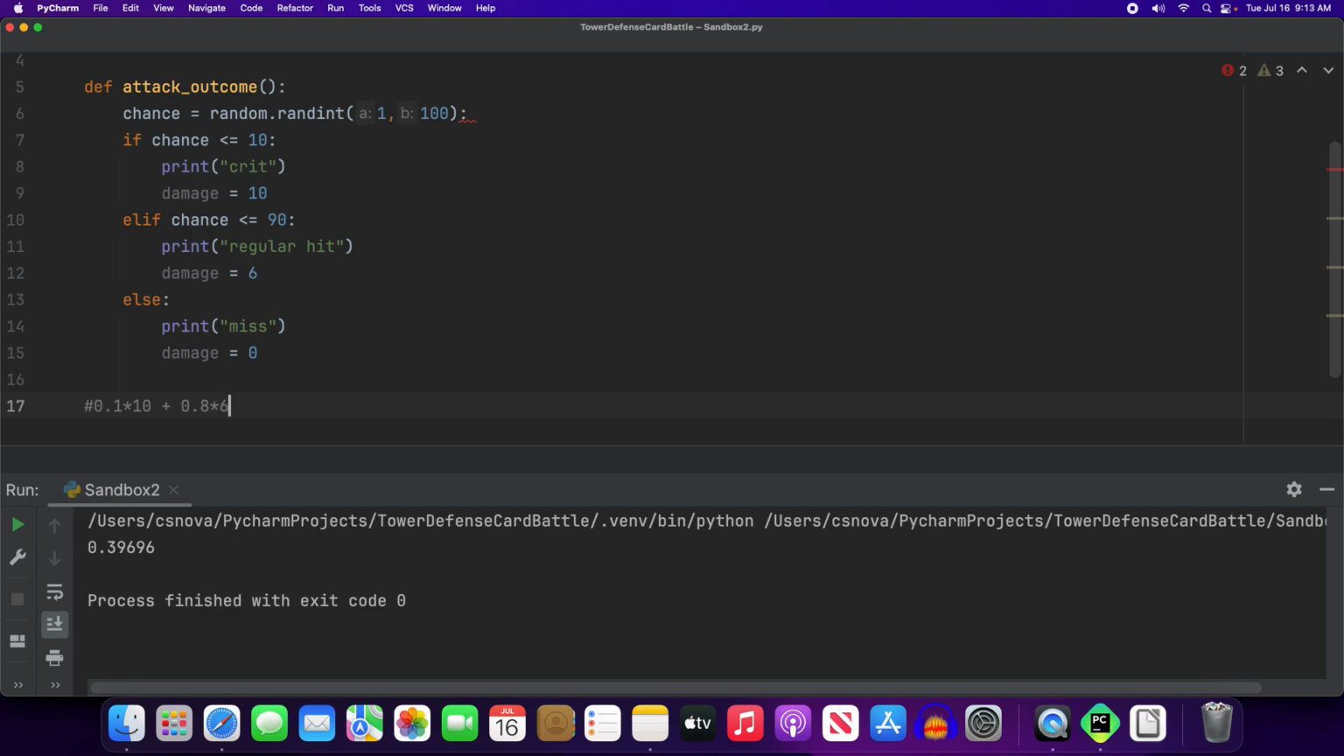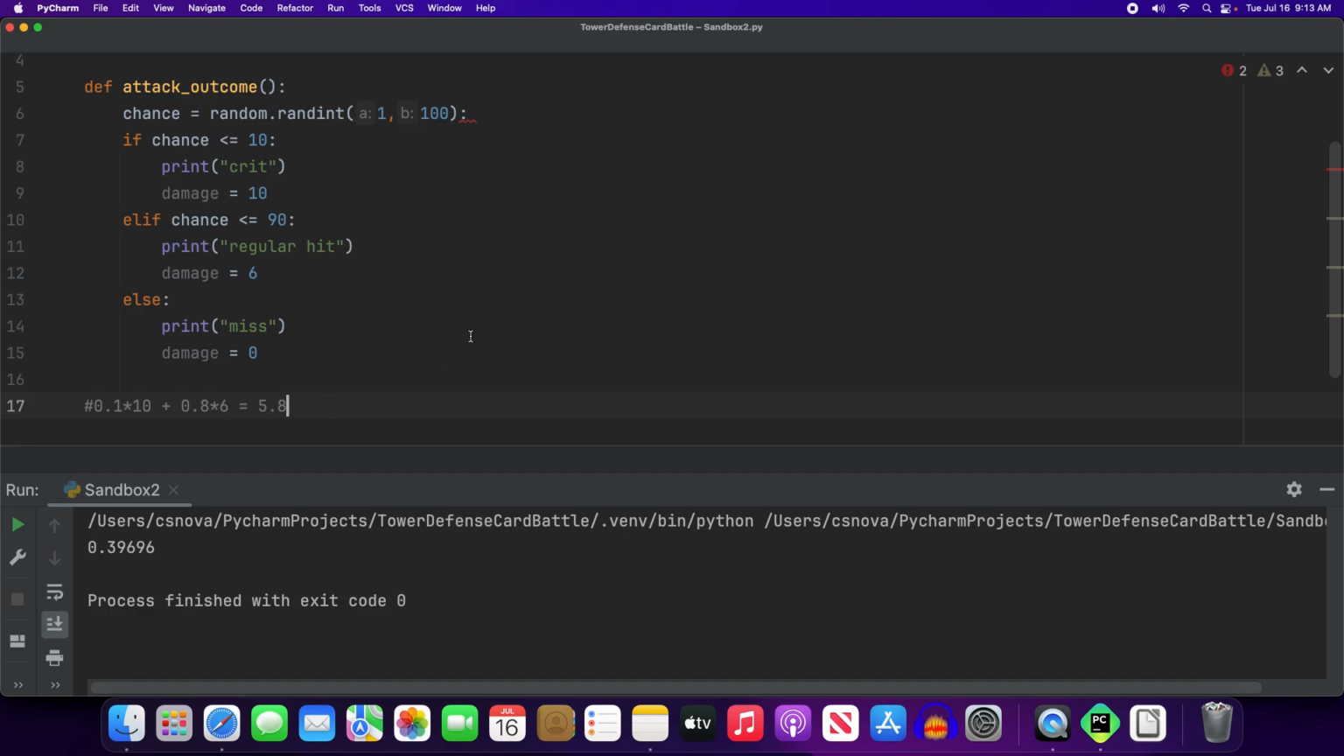0.8 times 6, and then you don't really have to include that last part. It's 0.1 times 0, but anything times 0 is 0. So when I add these up, I get 1 plus 4.8. So 5.8 then becomes our expected value.